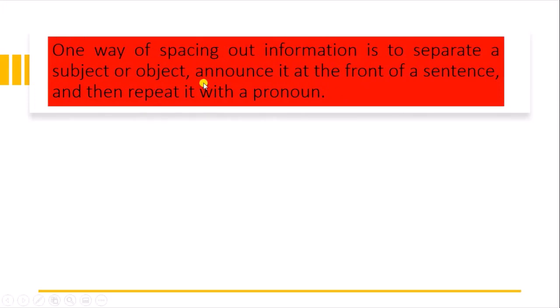Next, one way of spacing out information is to separate a subject or object, announce it at the front of a sentence, and then repeat it with the pronoun. Like, George Best, now he was a good player. So we are spacing out, separating the subject or object by repeating the pronoun.